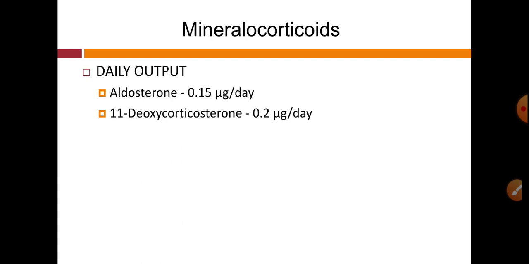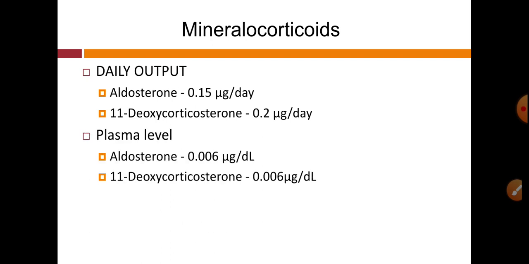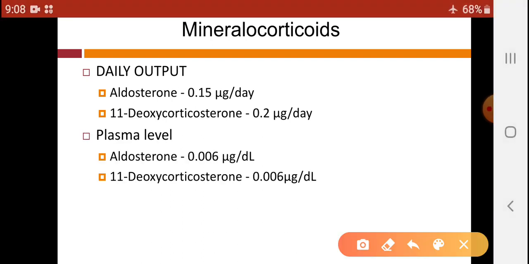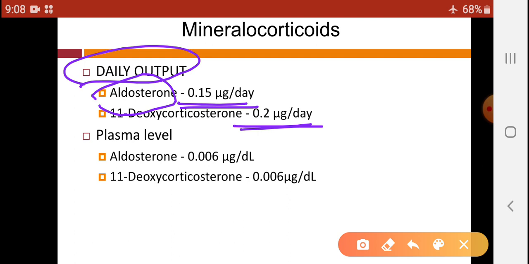Let us see their daily output as well as plasma level. Daily output means in which quantity these hormones are secreted per day. Aldosterone is secreted from zona glomerulosa in the quantity of 0.15 microgram per day, while 11-deoxycorticosterone is secreted 0.2 microgram per day.